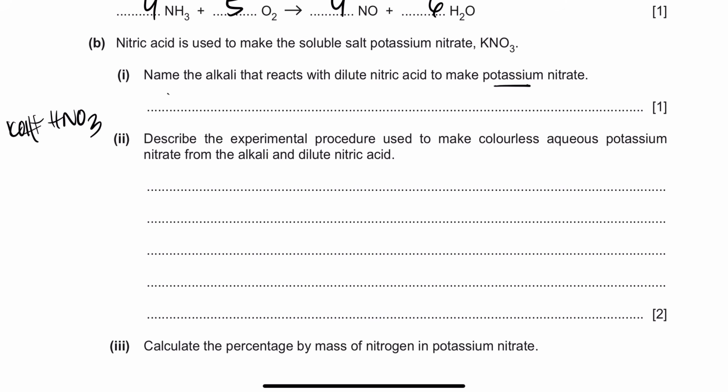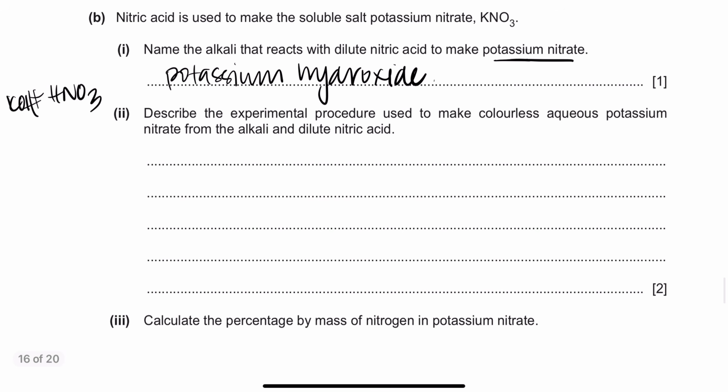And you realize it's a group 1, so it says name it, right? Don't write the formula, name it. So potassium hydroxide. And because it's a group 1 soluble salt, what is actually potassium nitrate is a group 1 soluble salt. So it's now saying to describe the experimental procedure to make colorless aqueous potassium nitrate, right? So what was the procedure, everybody, for group 1 soluble salt? It was different from the other soluble salts. What was the procedure? What was it? Titration. So KOH and HNO3 are titrated.